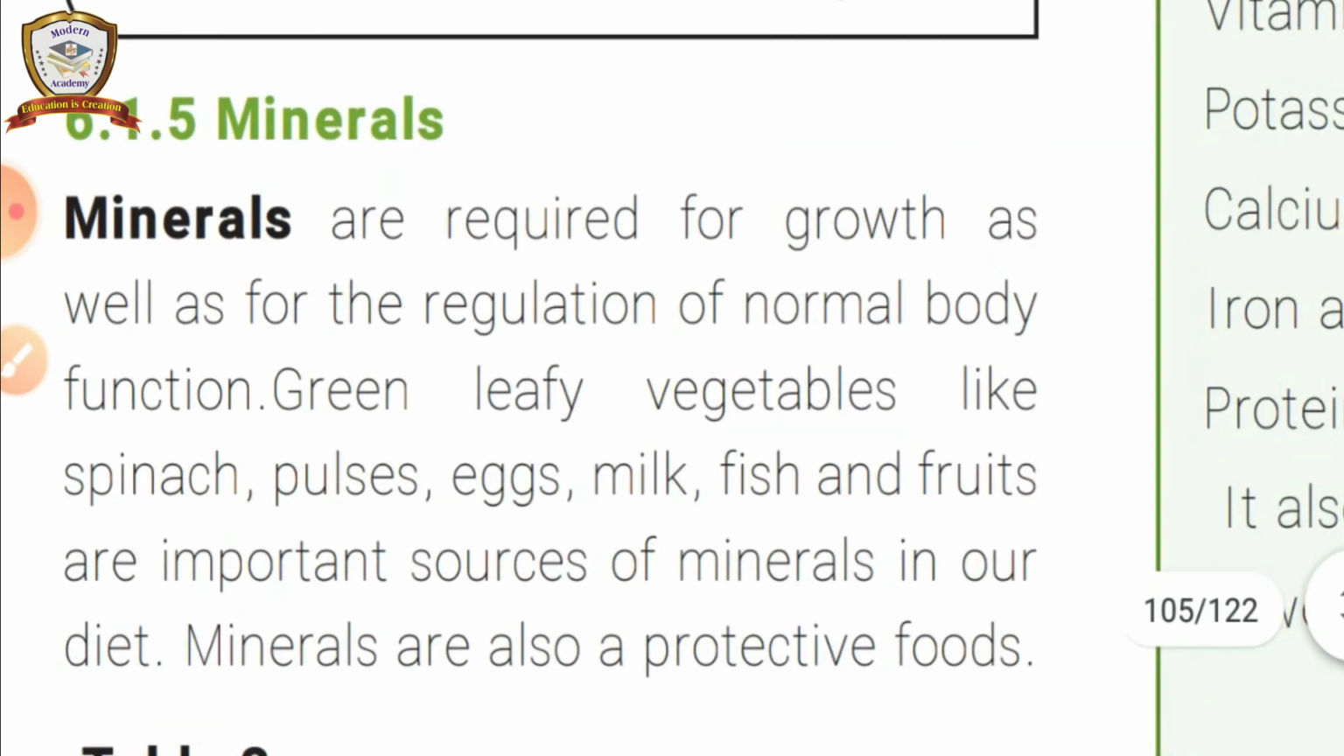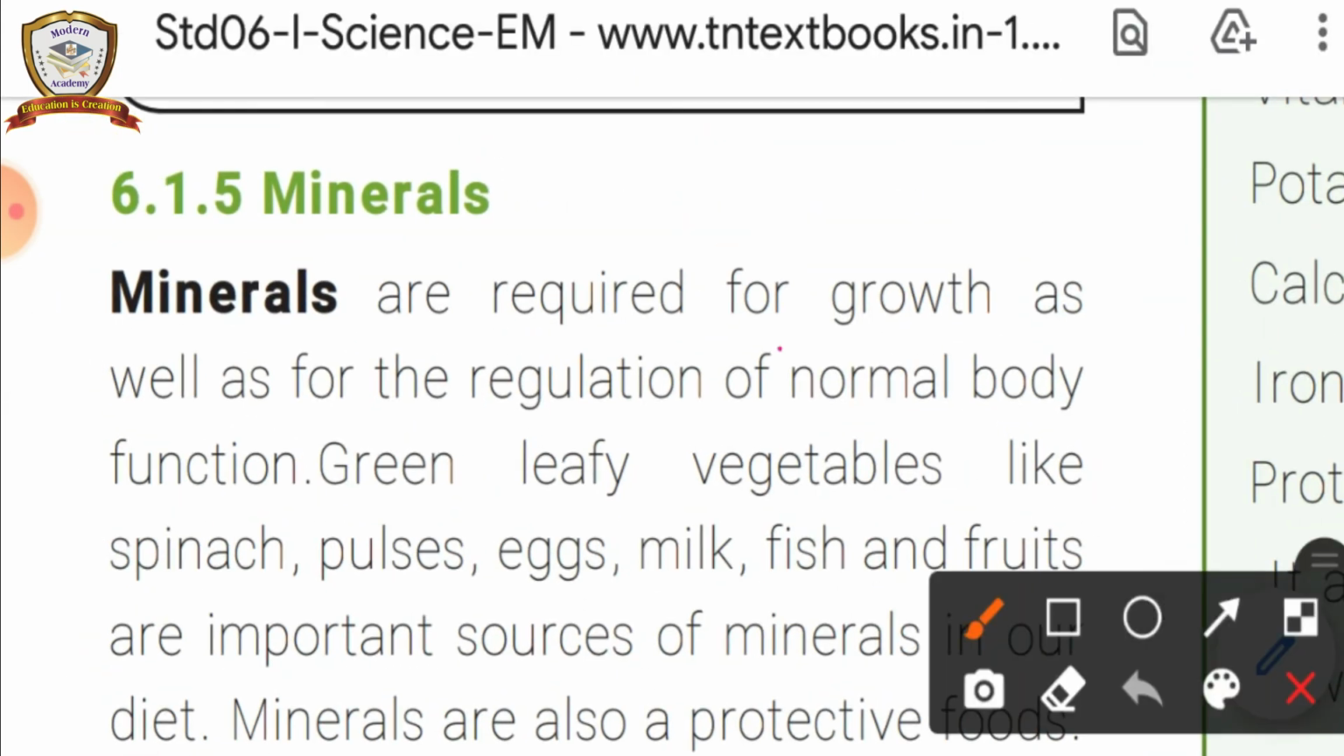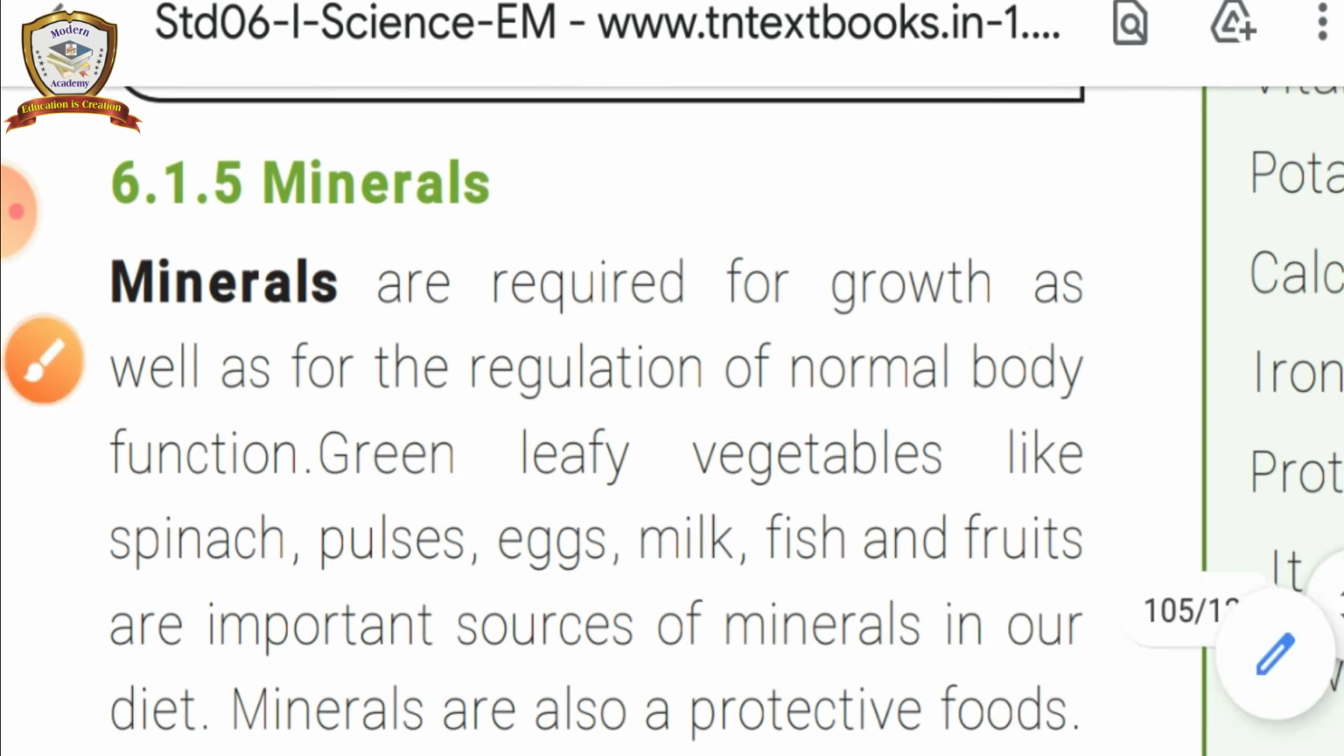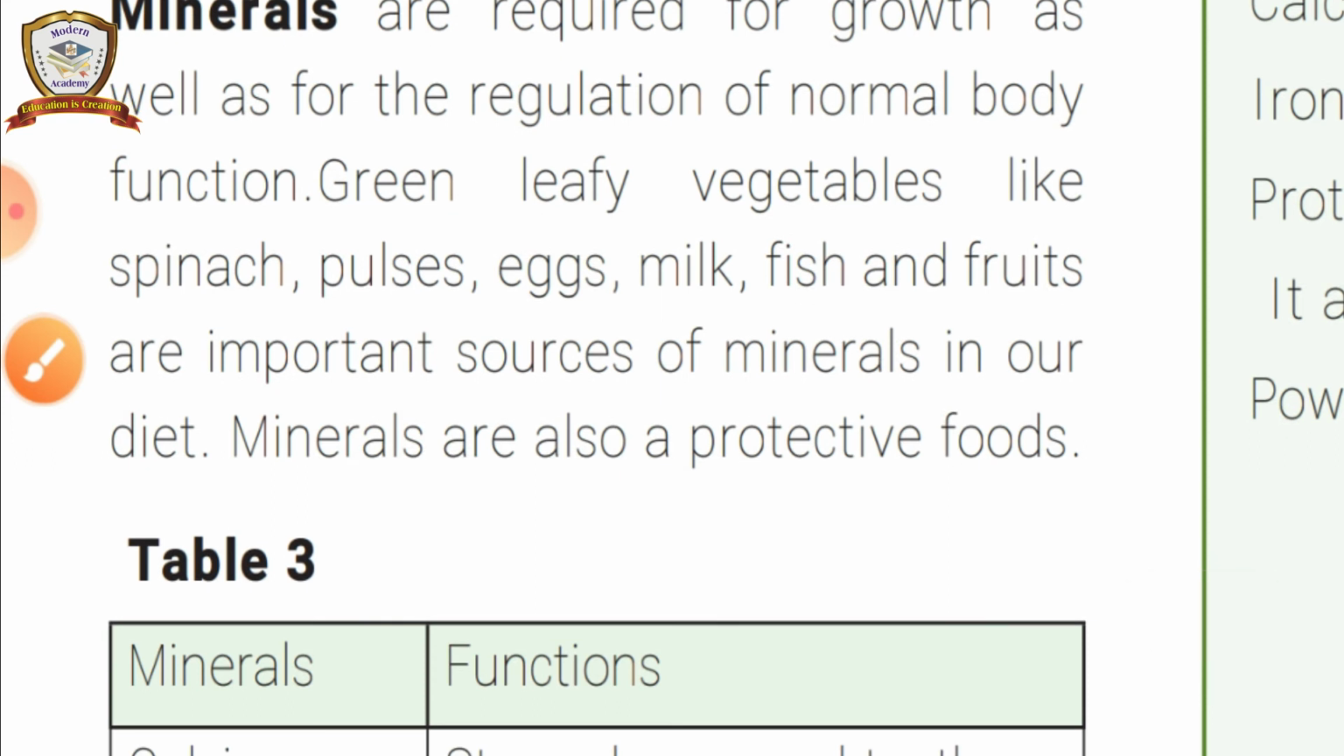And now minerals. Minerals are required for growth as well as for the regulation of normal body functions. So green leafy vegetables like spinach, pulses, eggs, milk, fish and fruits are important sources of minerals in our diet. Minerals are also known as protective food. Already we have seen vitamin is known as protective food. So the same, mineral is also known as protective food.